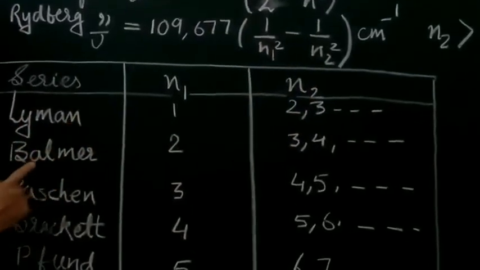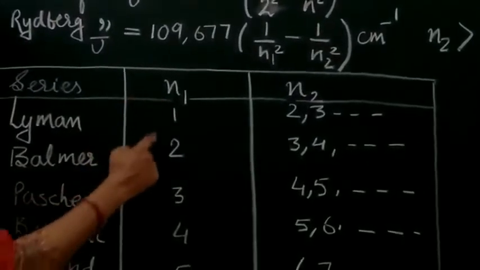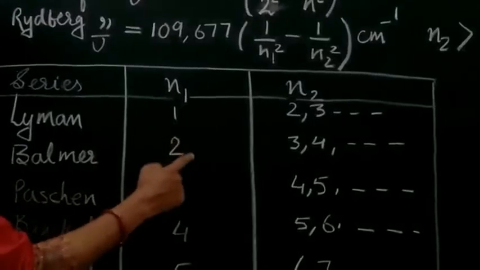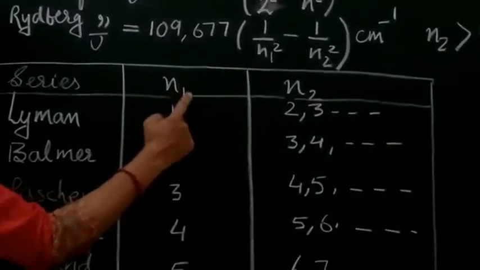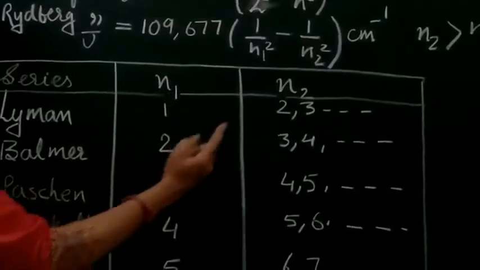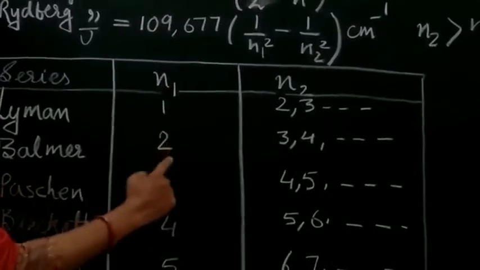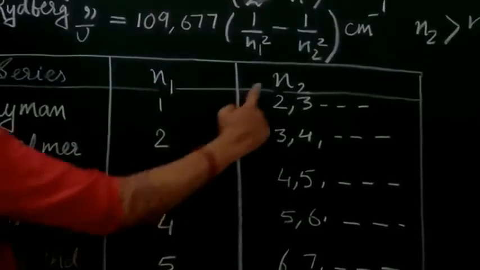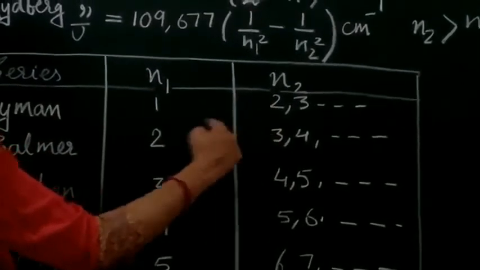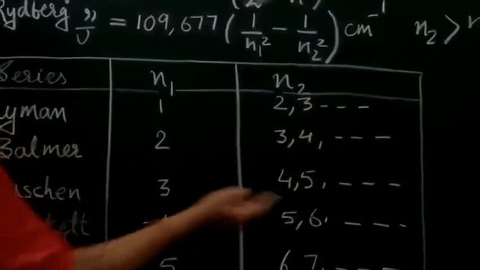In the same way, in the Balmer series, N1 is 2, it is fixed. For a particular series the N1 value is fixed, and the N2 value is going to change. For the Balmer series, N1 is 2, whereas the N2 value will be more than N1, so it will be 3, 4 in this way, right?